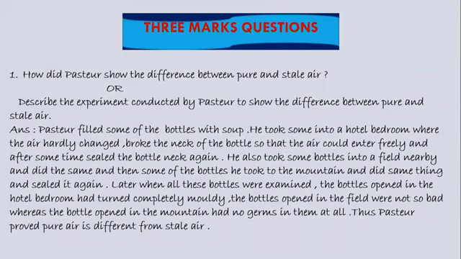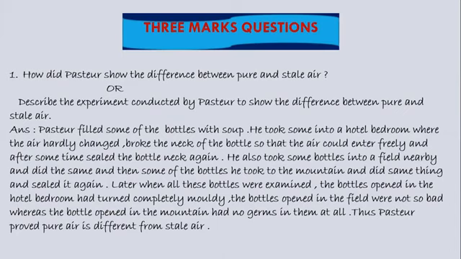Okay. So let's move on to the 3 marks questions from this chapter. Here we can see two different questions which are twisted, but the answer remains the same. So let us see both the questions and then we'll see the answer. The question is, how did Pasteur show the difference between pure and stale air? Or it can be asked like, describe the experiment conducted by Pasteur to show the difference between pure and stale air. The question is the same, just in twisted form, and the answer is the same.